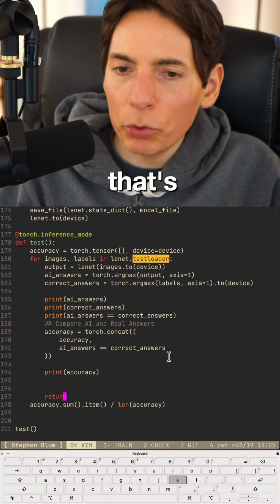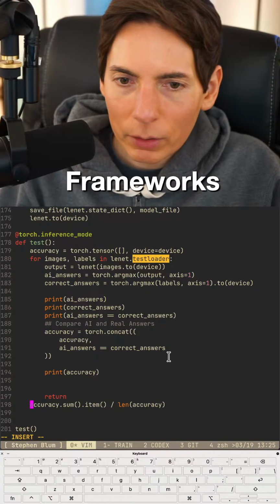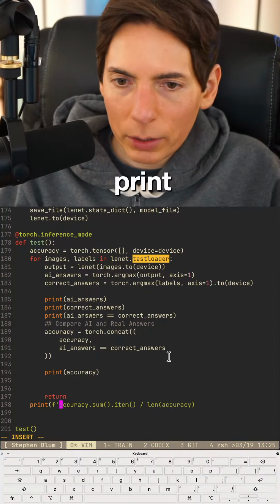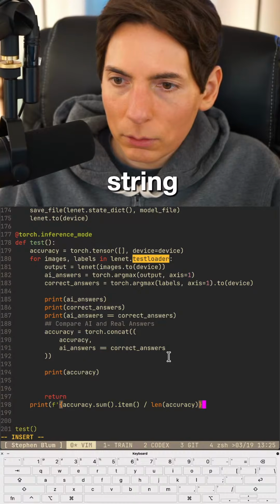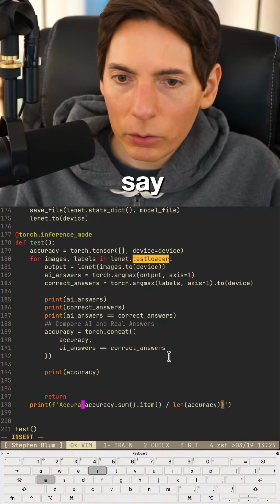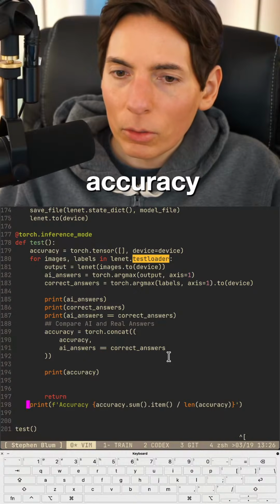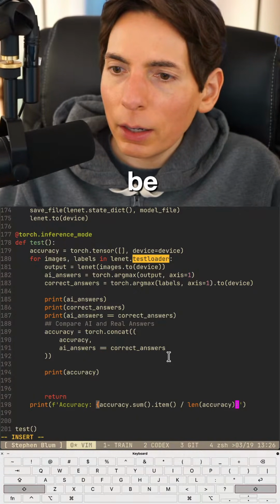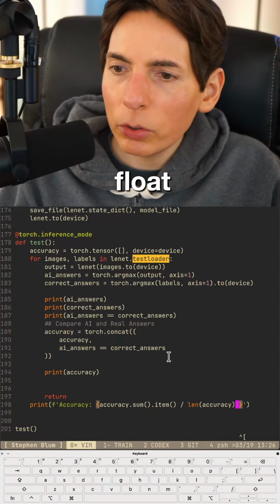Easy mode. That's why we do frameworks, you guys. All right. Print f string like that. And then we're going to say accuracy. And then I want it to be a float. Can we do this?